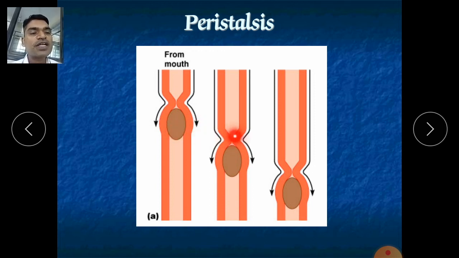Again it moves forward, the bolus has come here, it is contracted here but relaxed here and here, because it has a rich supply of nerves, due to which it does this involuntary contraction by smooth muscles.